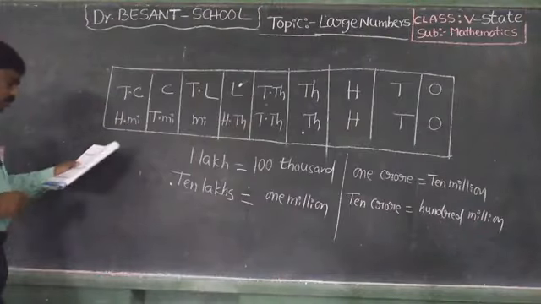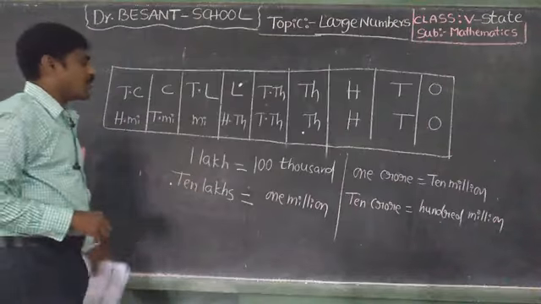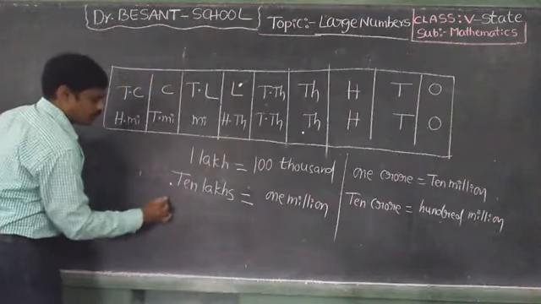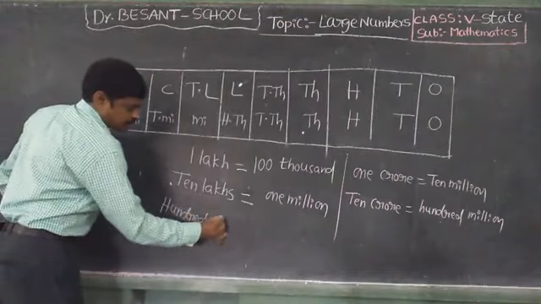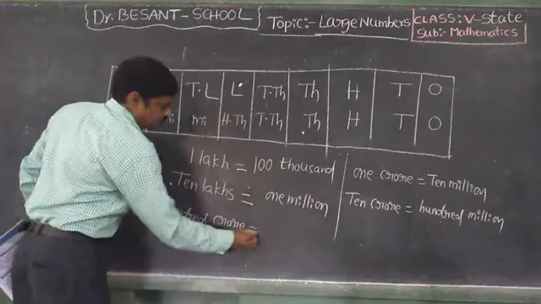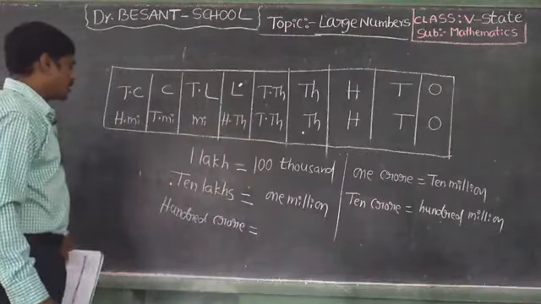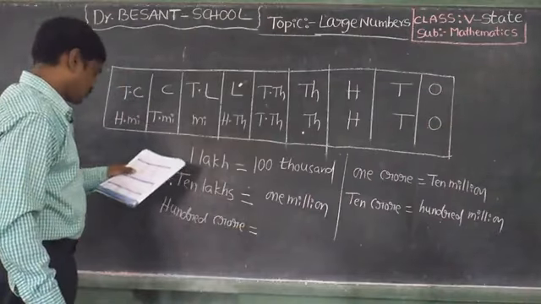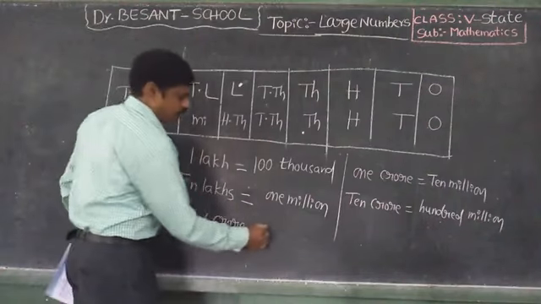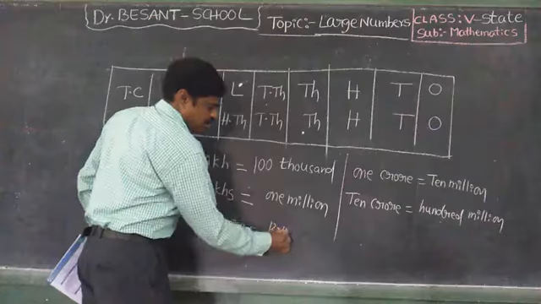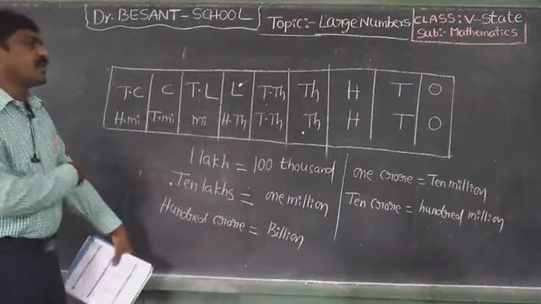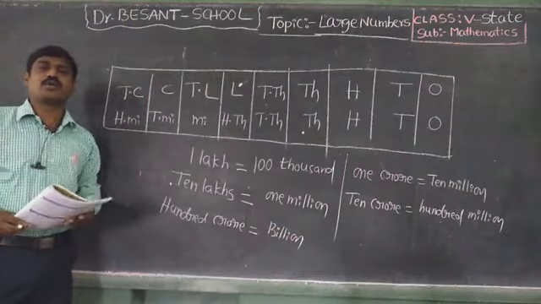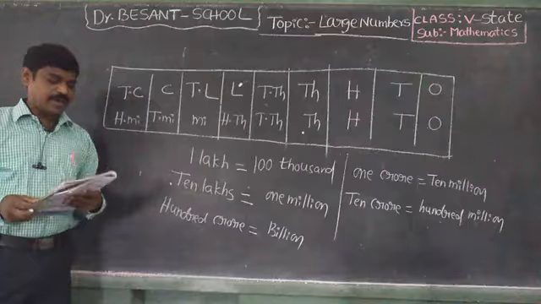So 100 crore is equal to 1 billion. So this is the relation between the Indian system of numeration and the international system of numeration.